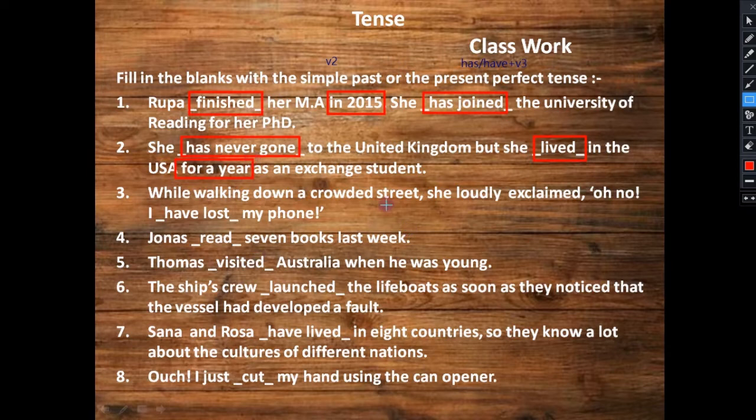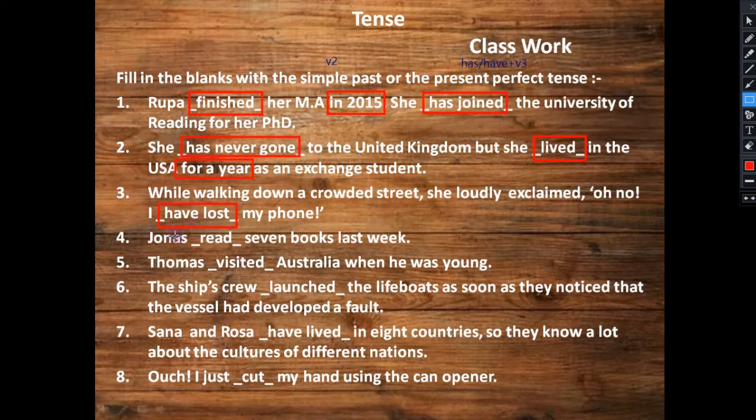While walking down a crowded street, she loudly exclaimed, "Oh no, I have lost my phone." So while walking means the activity is going on. Suppose you are walking anywhere. So what happened? After some time you realized that you have lost your phone. The activity of losing your phone started in the past. Okay, in the past you lost your phone, but the impact is in the present. Now in the present time you are aware that your phone is lost. Okay, that's why we have used have lost.